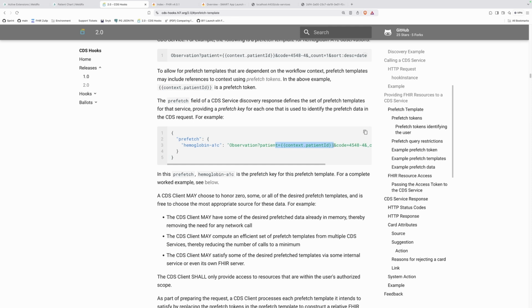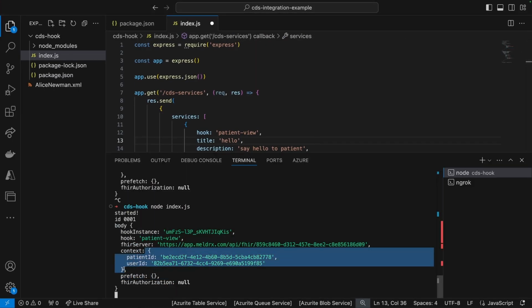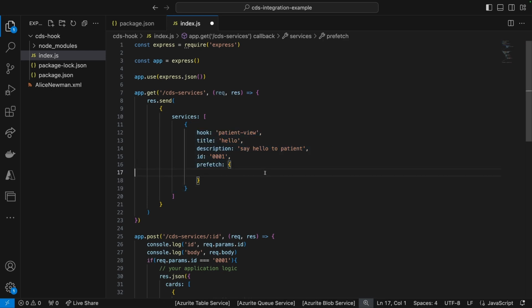And also you get templating. Based on the context variables, the templating will be done on the client side. So the thing that is going to be invoking your service, the templating should be done on that side. And once you have defined the template on your side here, once they have called the discovery endpoint, they're aware of what the template should be filled with. Okay. So we're going to ask for a patient.